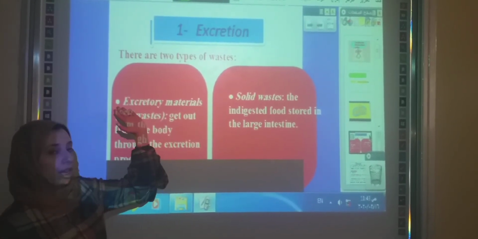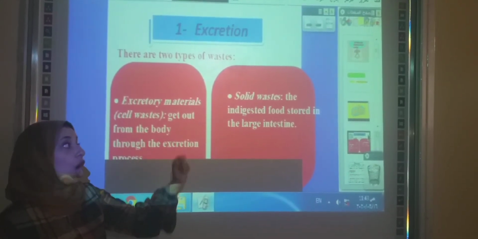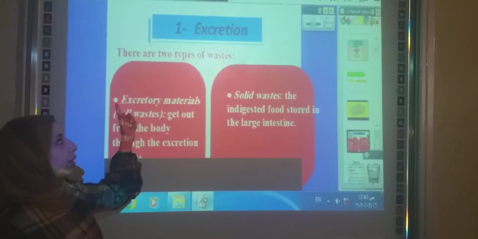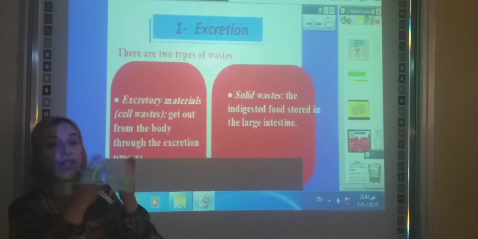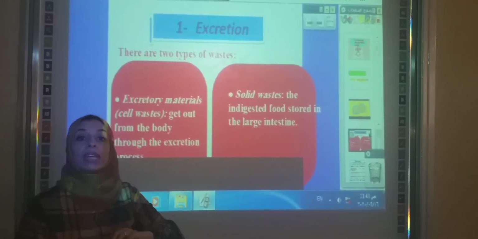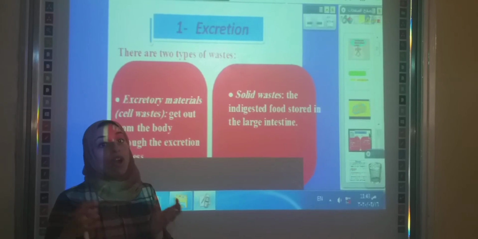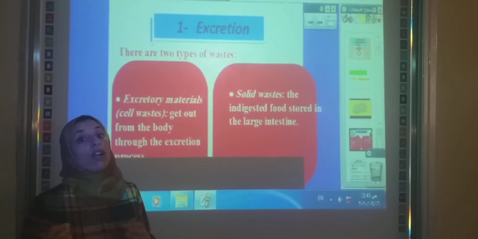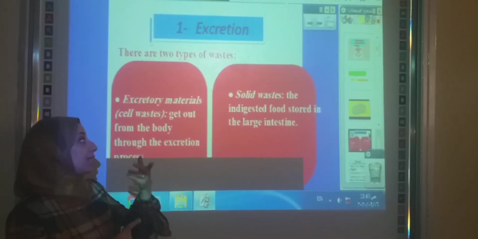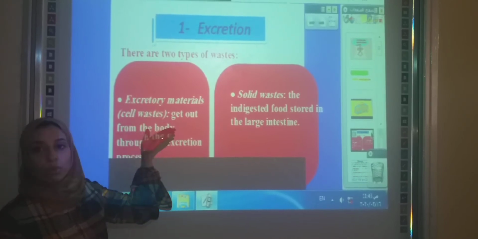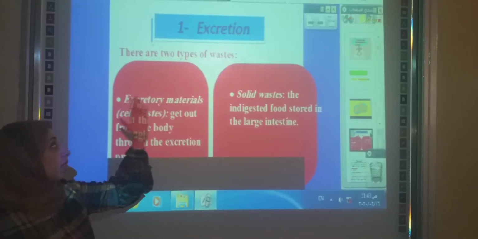Number 2, the second type of wastes, excretory materials or cell wastes. So we have two types of wastes: solid wastes, and excretory materials or cell wastes. The excretory materials have another name, which is cell wastes. Why do we name them cell wastes? Because they are produced inside the cells. They are produced by the burning of oxygen with the digested food. Burning of oxygen with the digested food produces two things. Number one, energy. Number two, the excretory materials or the cell wastes.